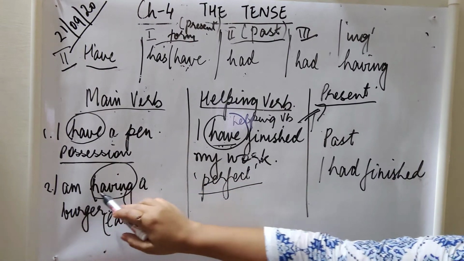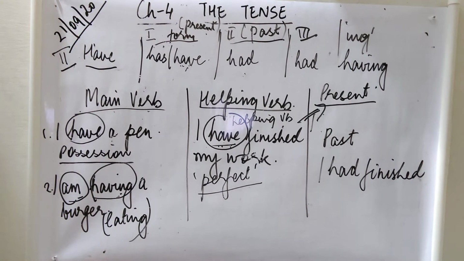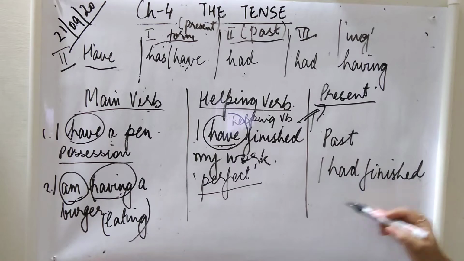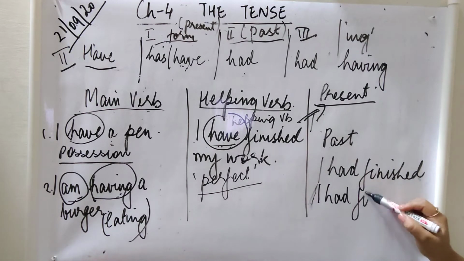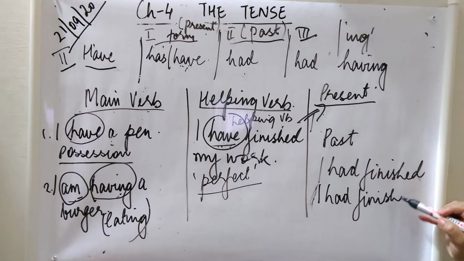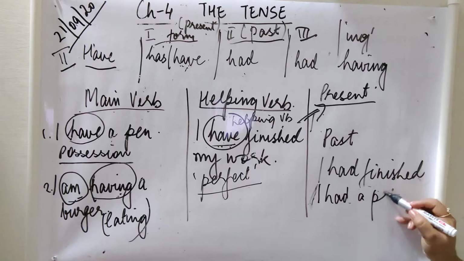So I will say I had finished, or here I will say I had a pen. I was having. Here past will be denoted with the helping verb was. Okay, so I had finished, I had a pen. So the second form of the verb have is used for denoting the past tense.